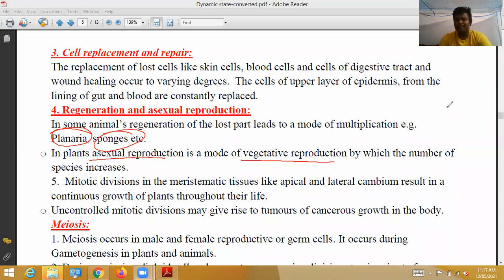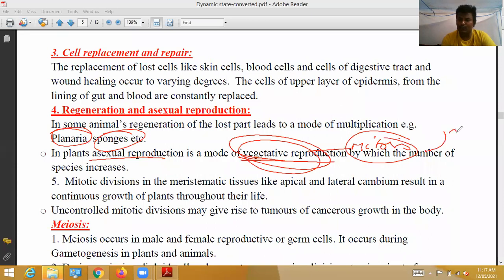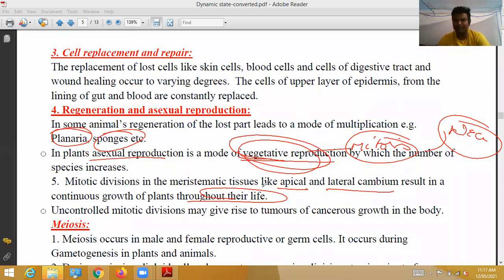That is a kind of vegetative reproduction. In such plants, mitosis divisions take place, new cells are formed, and those new cells lead to the formation of a new plant. Mitotic divisions in meristematic tissue like apical meristem and lateral meristem result in continuous growth of the plant throughout life. Root apical meristem and shoot apical meristem undergo rapid divisions and produce new cells.